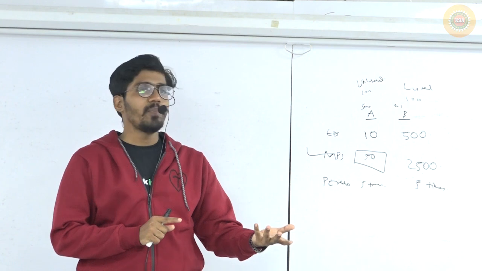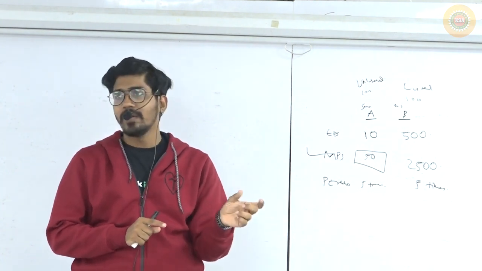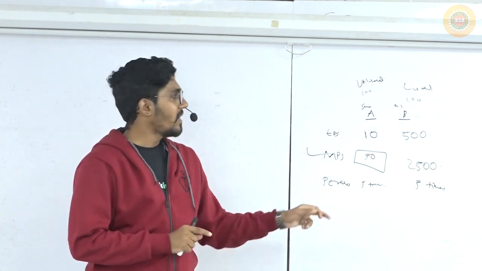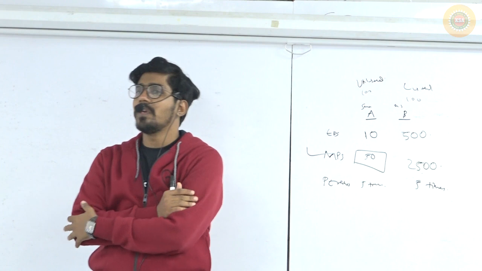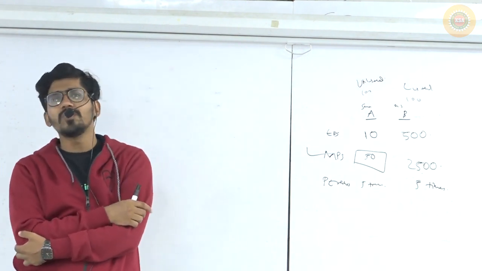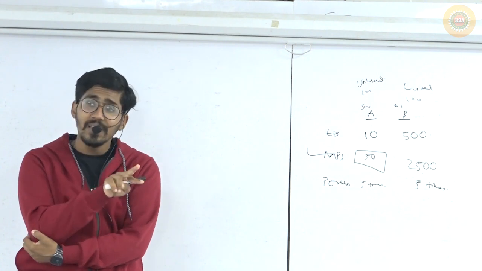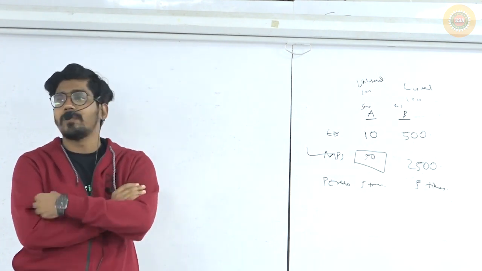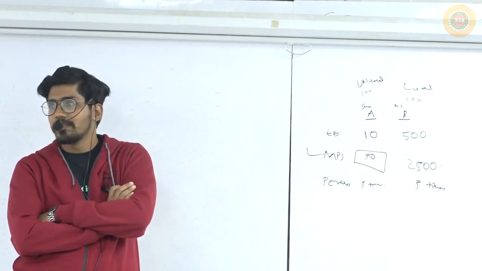Just take the EPS from the annual report, then take the market price per share and divide it by the earnings per share, and you will get the P/E ratio. Using that P/E ratio, you can value similar companies and see whether they are undervalued or overvalued. Clear? Yes. So P/E ratio clear?